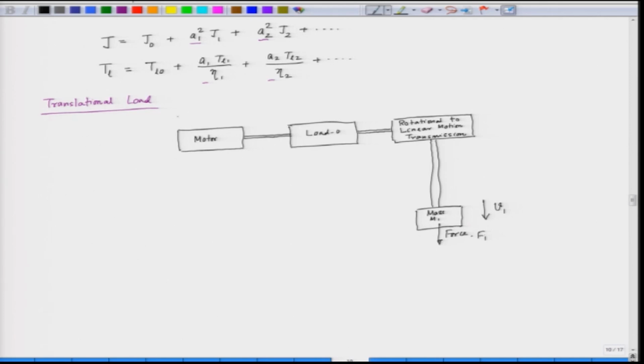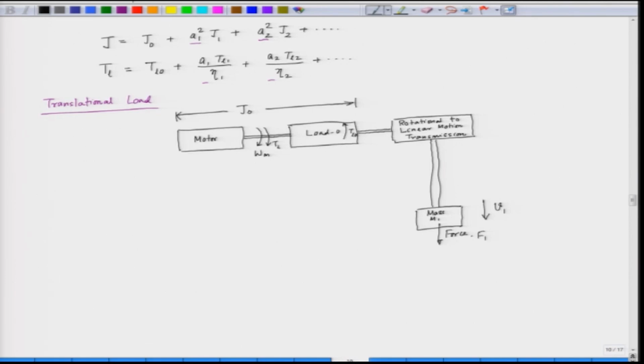The motor and the load combination has an effective inertia of J naught, the 0th load, and the motor is rotating at a speed of omega m. The load 0 is opposing this with a load torque of T L naught. Motor torque here is T L. So, we have to find out what is this effective T L, and the linear velocity of this mass is V1.